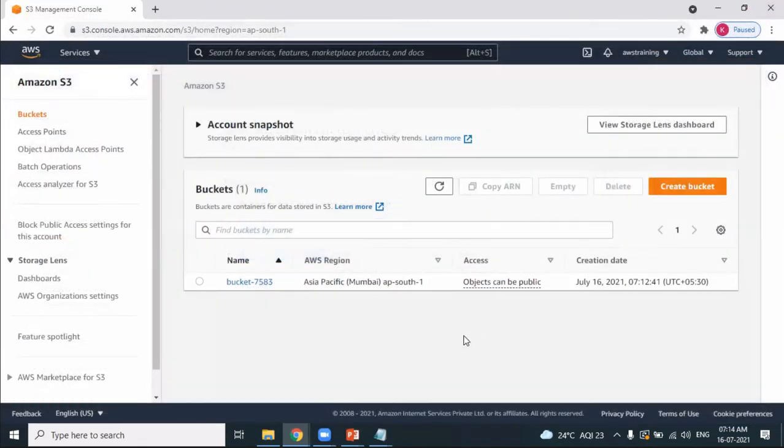So we are done with creating a bucket. Where did we create the bucket? We have created a bucket in Mumbai region. Okay, can we create one more bucket? No doubt, you can create more buckets. So let's create a bucket. I want to create one more bucket.